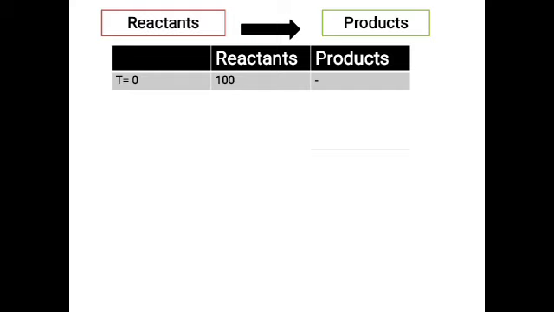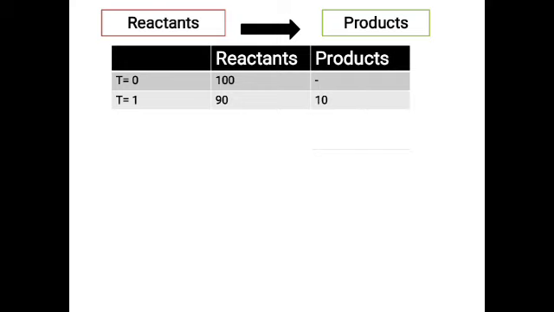Now, once you mix it, at that point of time, the reactant will start reacting. Say that you have mixed it, and in 1 second you check how much reactant is remaining. You see that 90 molecules of reactants are remaining, and the remaining 10 have gone, they have reacted together and formed a product.